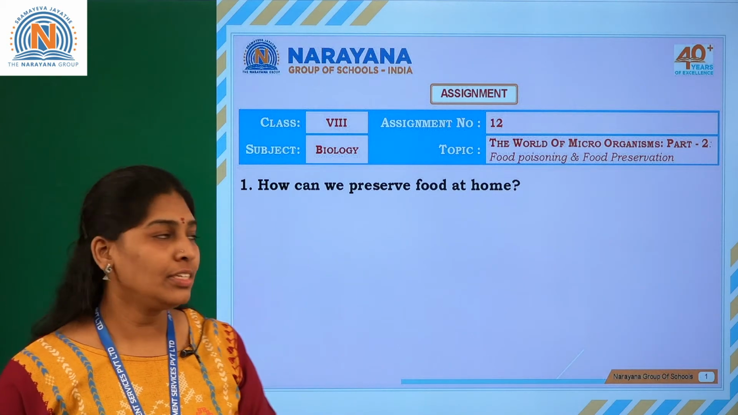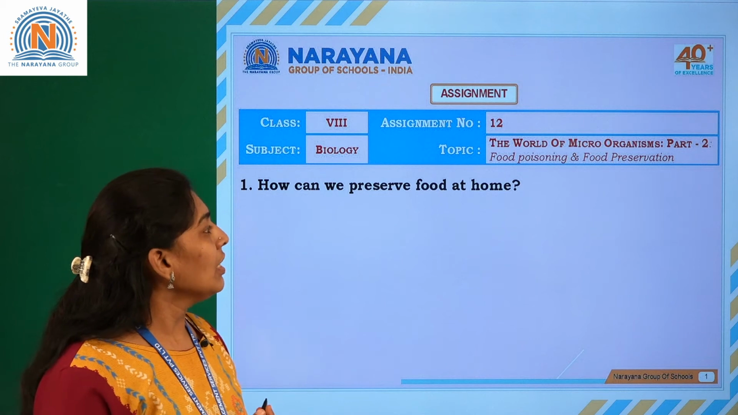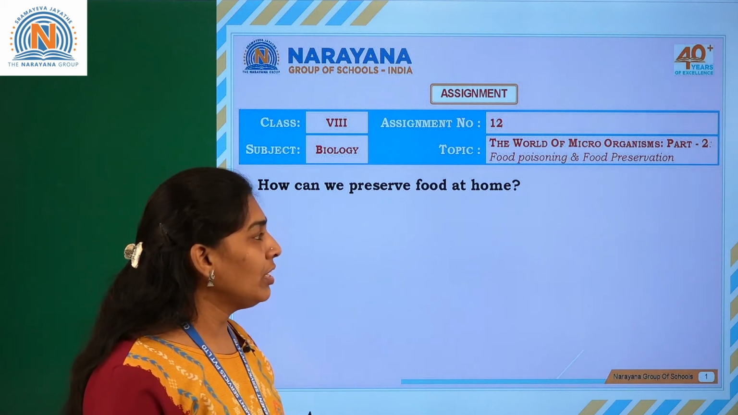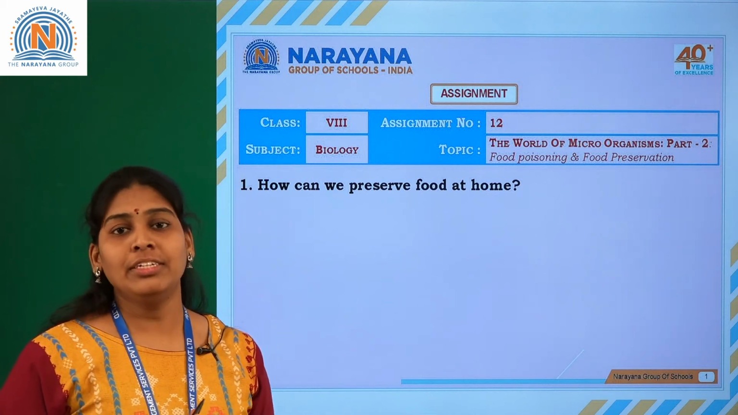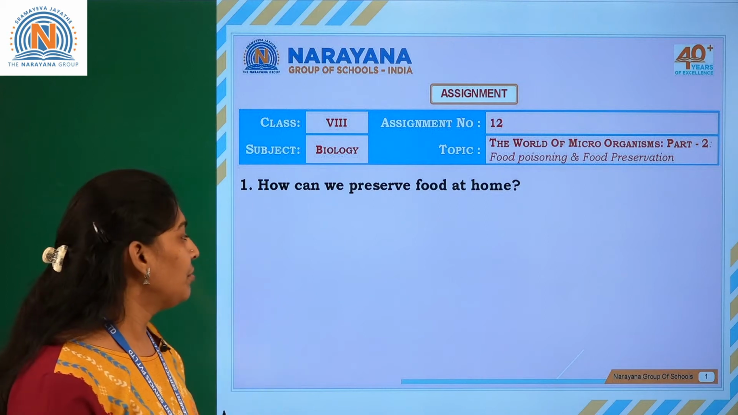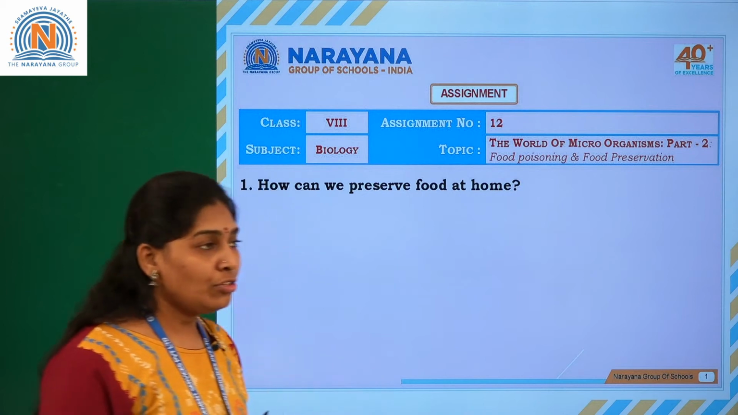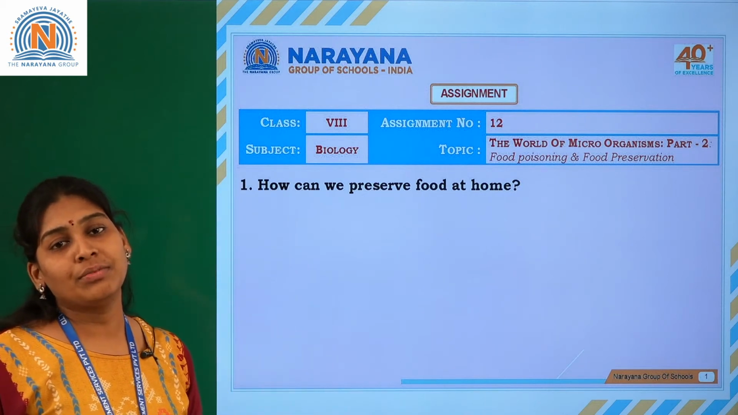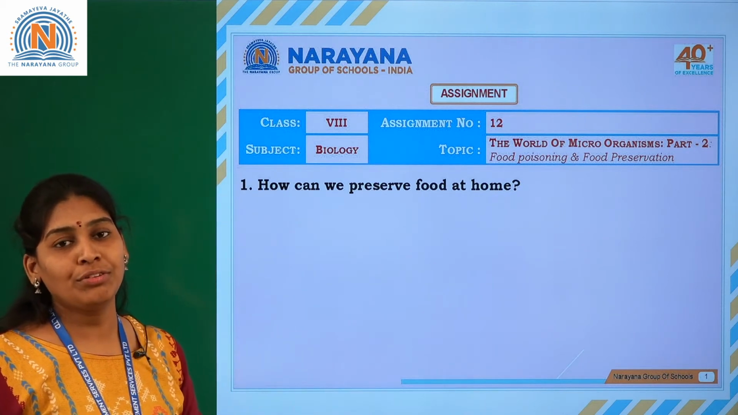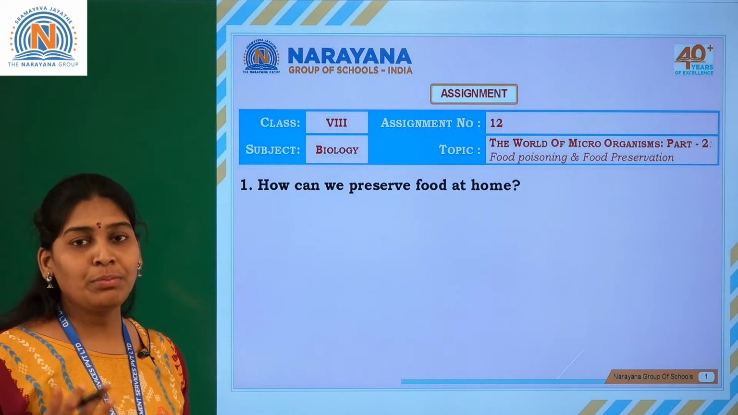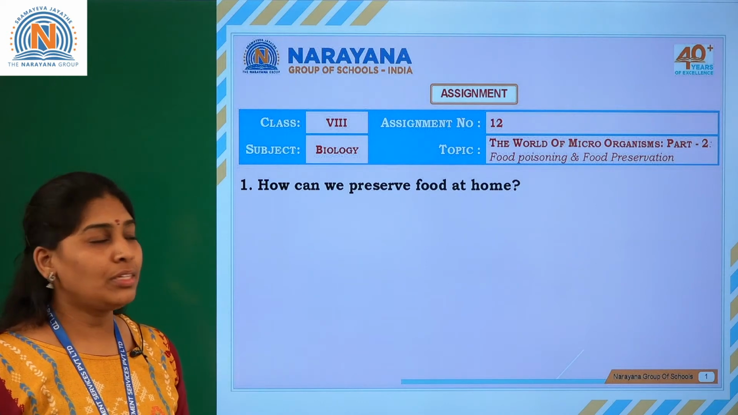Today we are going to discuss assignment number 12 and the topic the world of microorganisms part 2. So let us discuss the questions one by one. The first question: how can we preserve food at home? There are many preservation methods which are very helpful for storing food material for a longer period. So what are the preservation methods?